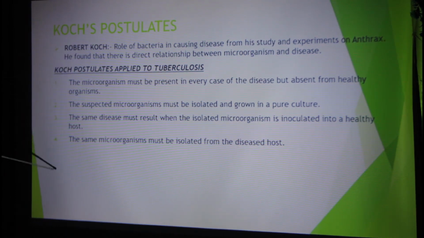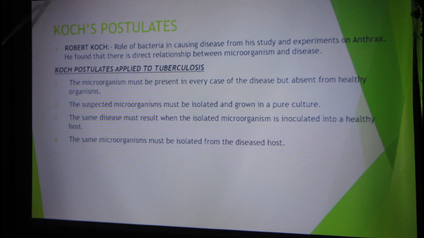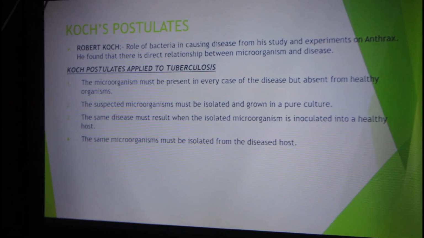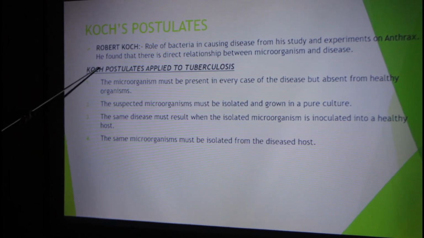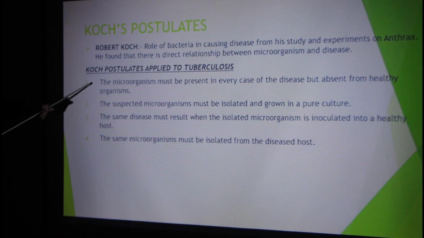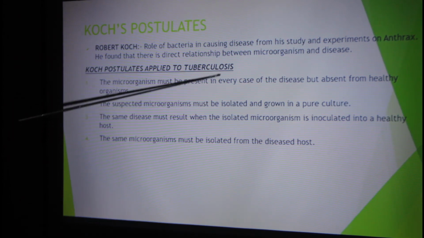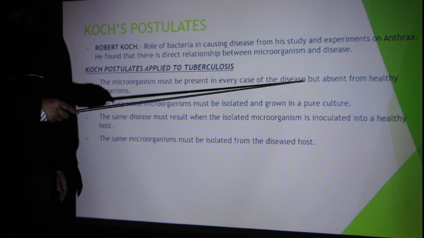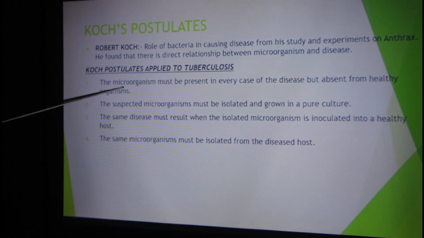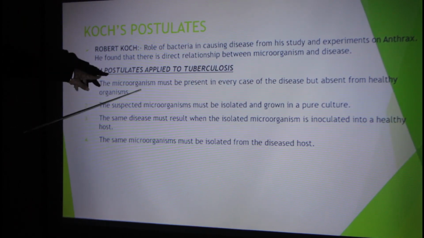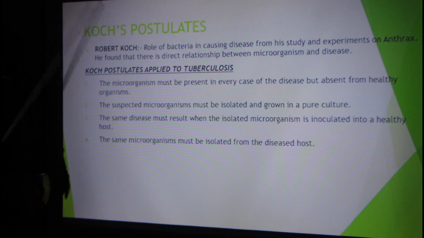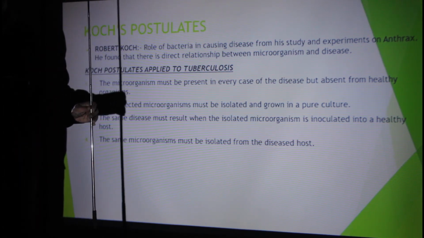Okay, so these are Koch's postulates applied to tuberculosis. These are mentioned as they are because we cannot change the postulates. We cannot write these postulates by our own writing. So these Koch's postulates are listed here, and I'll explain them. You can read it. The microorganisms must be present in every case of the disease, but absent from healthy organisms. He stated that for every case of disease, there is a microorganism, but if you see a healthy organism, there are no microbes found in its body.